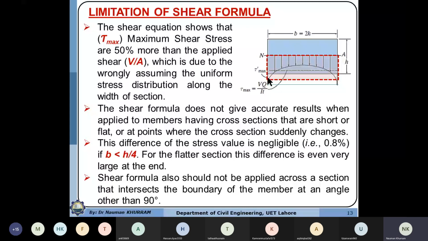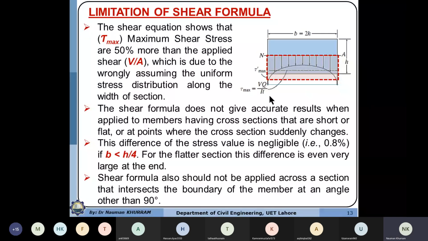So it means that for all thin wall sections, such as channel, I-section and angle section, where the thickness is very small compared to the length of the element, for example if the height of the web is 100, then the thickness of the web is almost 1/10 of the height, maybe 9 or 10 mm thick, we can assume that the shear stress is uniformly distributed across the thickness.